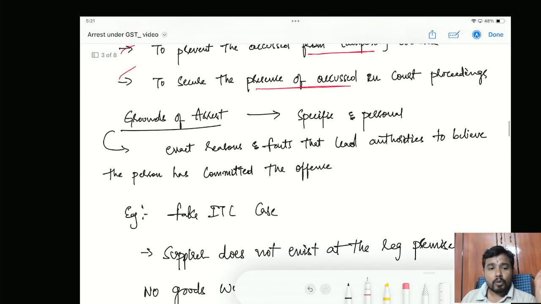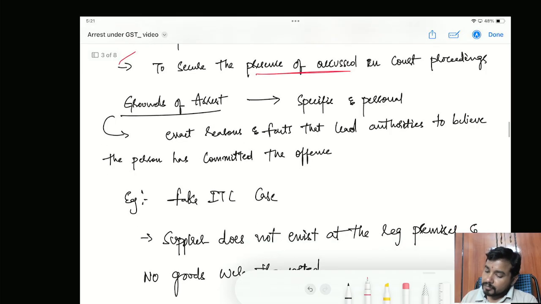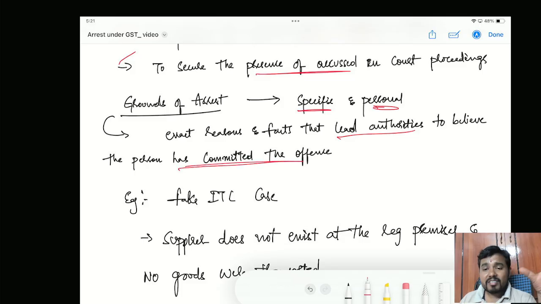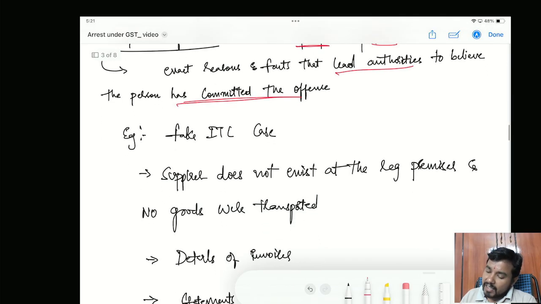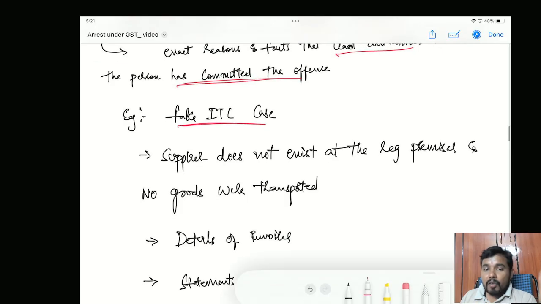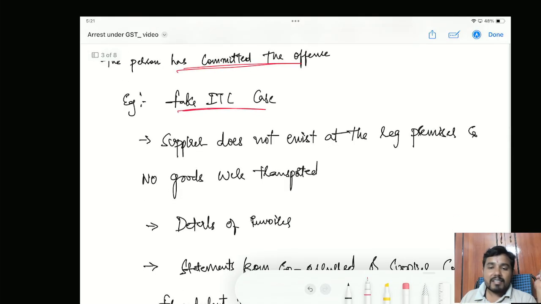So what do grounds look like? I have given one example. Grounds are very specific and personal, the exact reasons and facts that lead authorities to believe the person has committed the offense. Now, what are the factors that made the officers believe that you have committed an offense? For example, there was an example of a fake ITC case. There was an allegation that I have taken a fake ITC. Now what will be the grounds of arrest? The grounds of arrest can be like this.